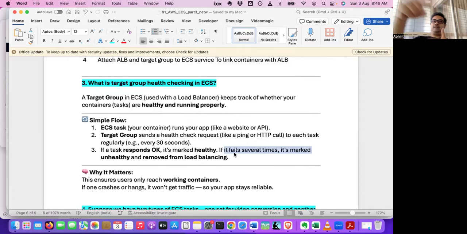So this guy will be sending a health check ping. Are you there? Are you serving? And if counter three is not responding because he is busy with some other emergency call, the receptionist will know that for some reason he is not able to serve. So I should not send people to counter three. I will be sending to counter one and counter two. So that's the health check.